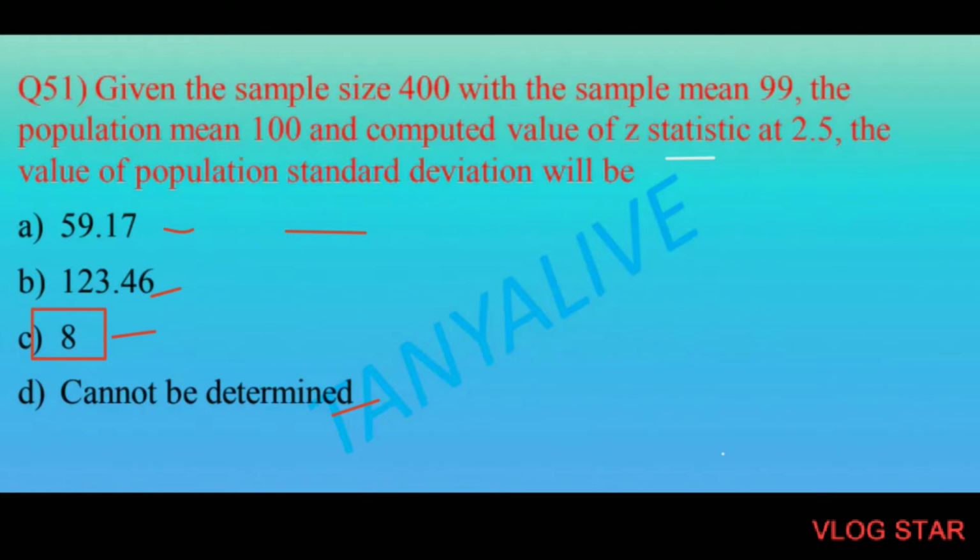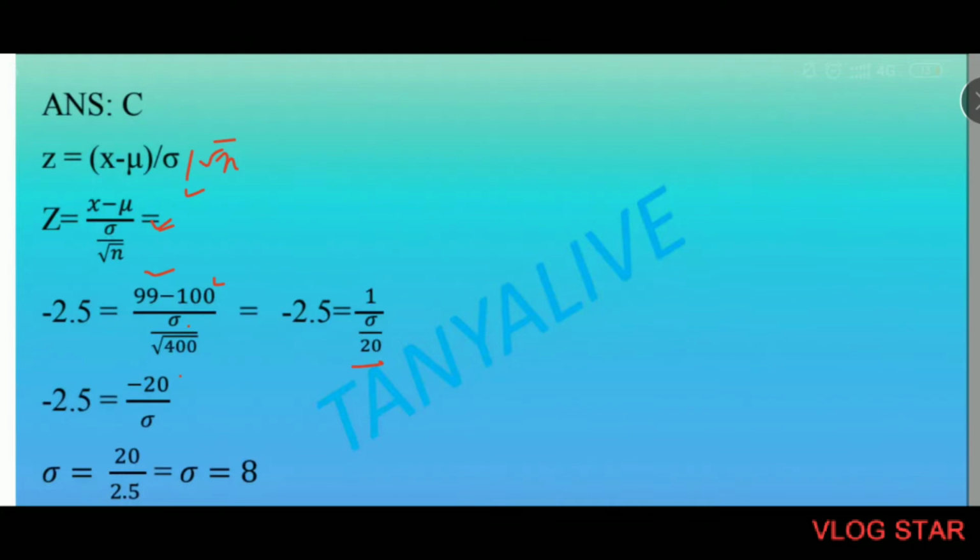Sample size 400 with the sample mean 99, the population mean 100 and the computed value of Z statistics at 2.5, the value of population standard deviation will be 59.17, 123.46, 8, or cannot be determined. The correct answer is 8.